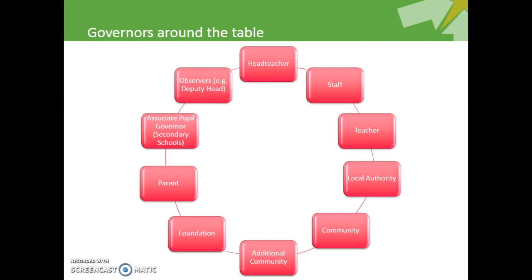An Observer Governor, or more commonly referred to as a non-voting governor. A non-voting governor, sometimes referred to as an associate governor, may have a specialism, skills or knowledge that can be used to advise the governing body on current issues they may be dealing with. They may attend full governing body meetings with permission of the governing body. They may also attend non-statutory committees and be granted voting rights for that committee only. Many governing bodies choose to invite their deputy head teacher or other members of the senior leadership team, including the school business manager, to their governors' meetings.